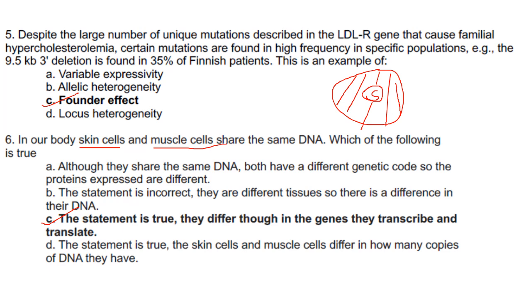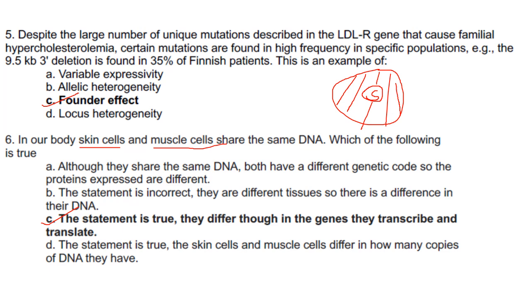Now here you have got a large population, large number of unique mutations for the LDLR gene that causes familial hypercholesterolemia. But there are certain mutations, that is the 9.5 kb 3' deletion found in Finnish persons from this larger population.